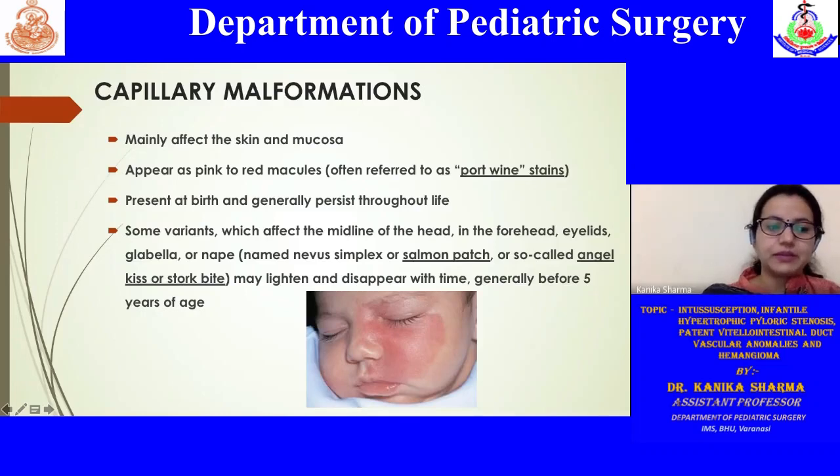You will find people may be utilizing these words to define them. However, one should be clear that these are capillary malformations, which are present at birth and usually persistent throughout life, with a very small part lightening with age and rarely disappearing.